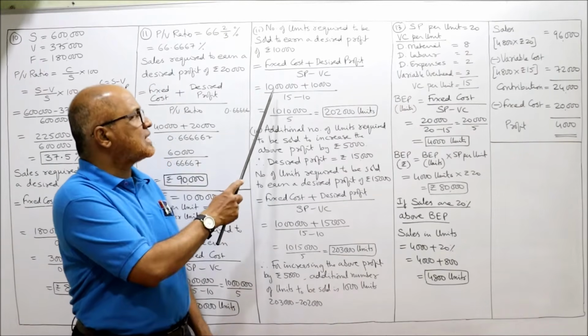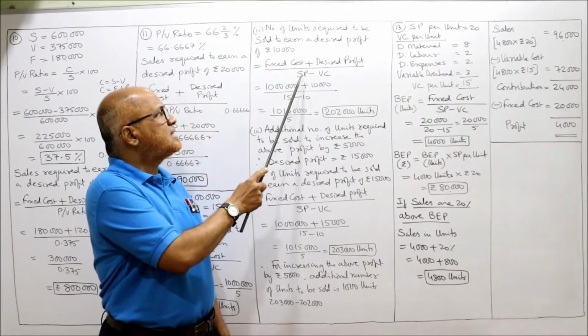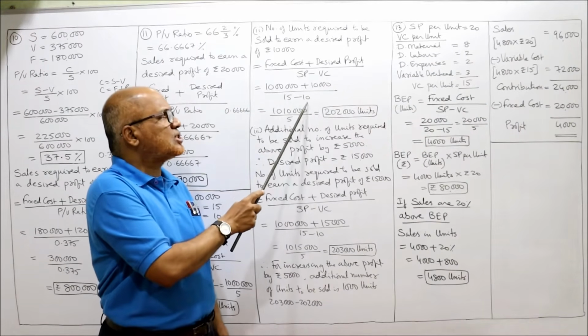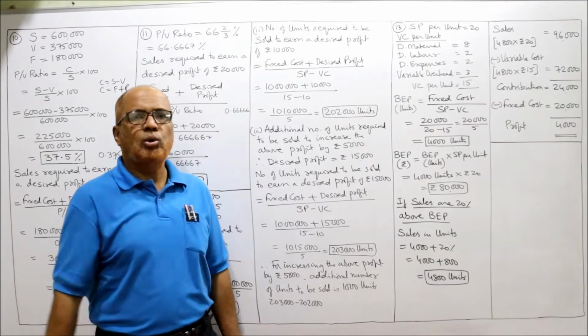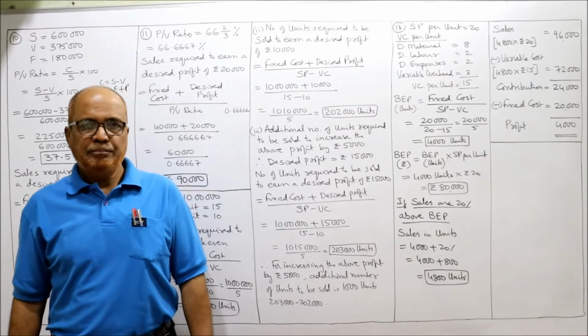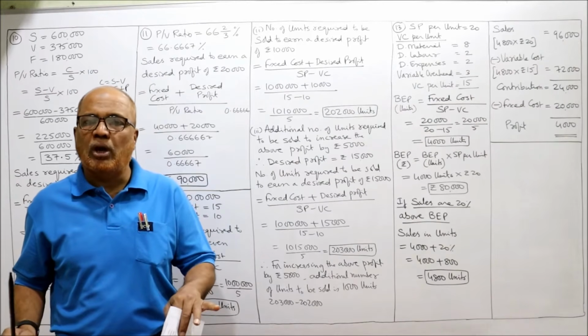The fixed cost is 10 lakh. Desired profit 10,000. Divided by selling price 15 rupees, variable cost 10 rupees. So 10 lakh plus 10,000, 10 lakh 10,000 divided by 5. 2 lakh 2,000 units. At exactly 2 lakh units, no profit, no loss.